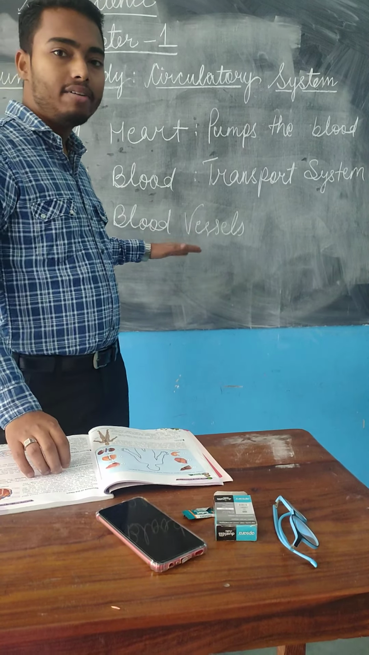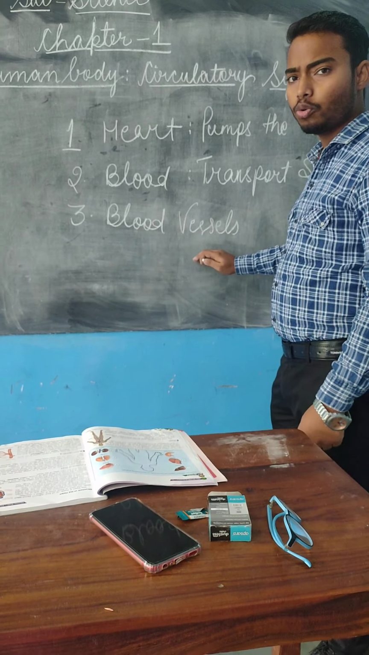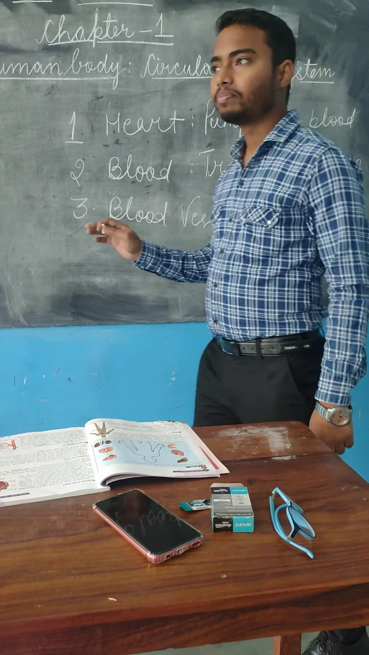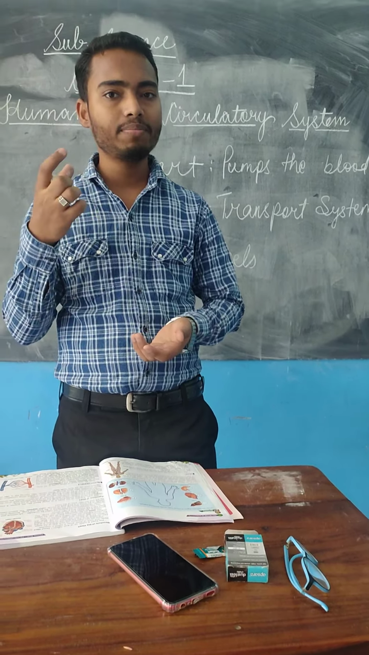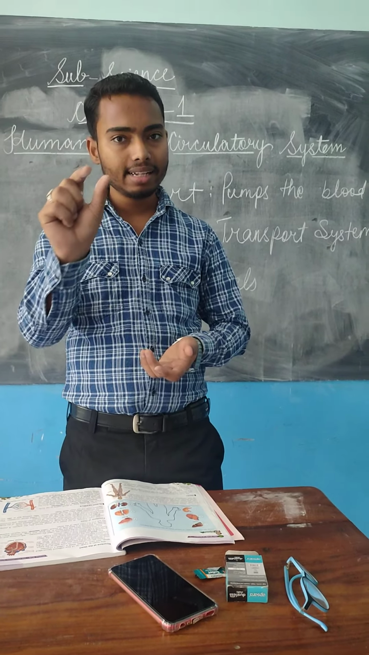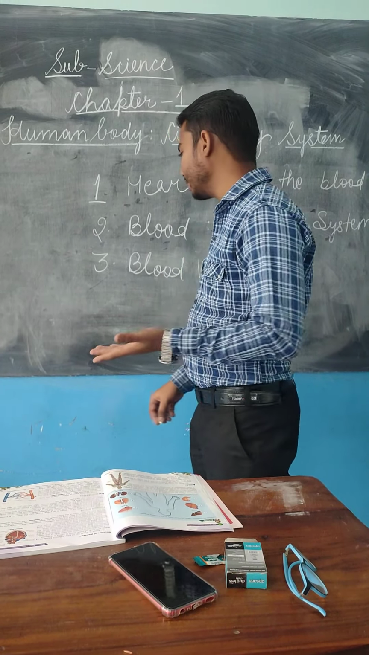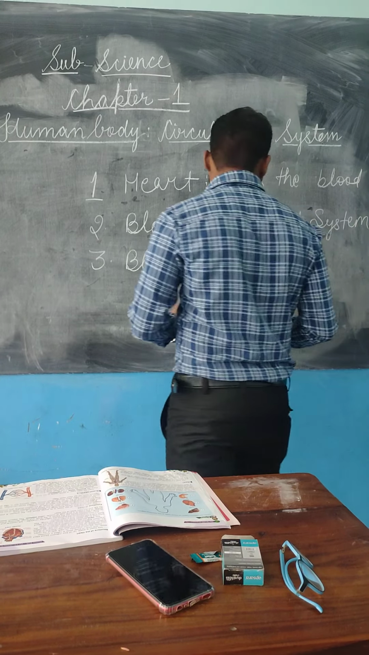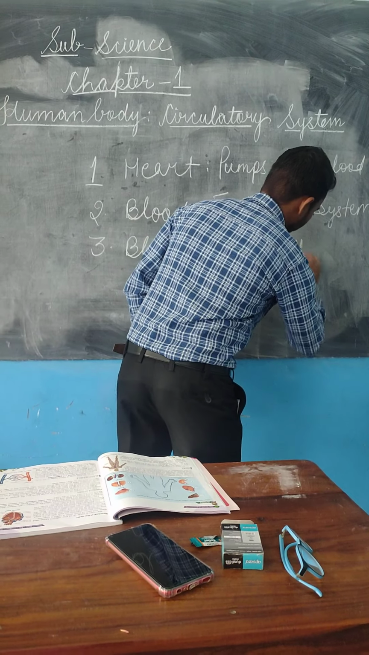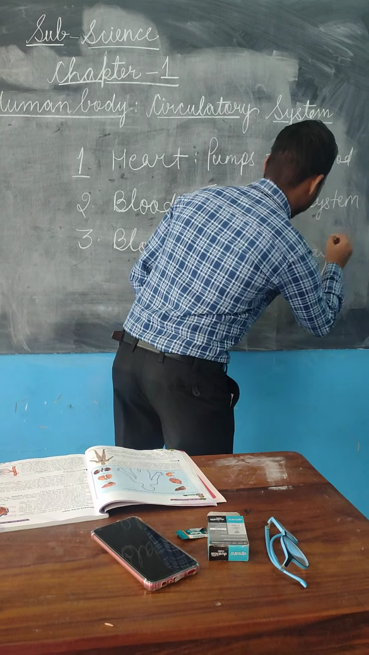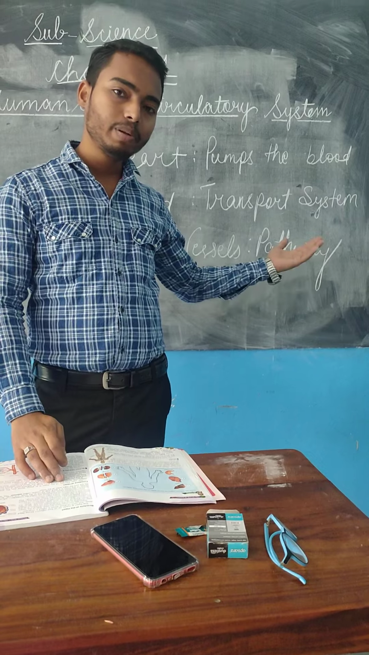Now we have the third one, which is blood vessels. Now, what do blood vessels do? What is the main function of the blood vessel? See, blood just cannot simply flow in the body. It needs a specific pathway to flow. It needs the channels or the pipelines to flow. Okay, so that pathway or the channels or the pipelines, you can say, are the blood vessels. Blood vessels act as the pathway for the transportation of blood.